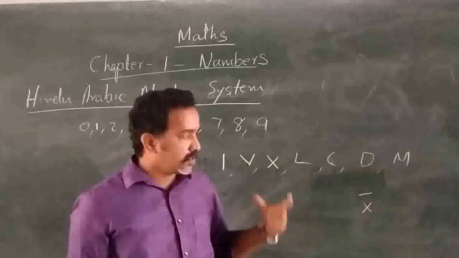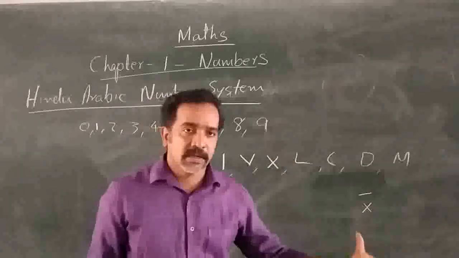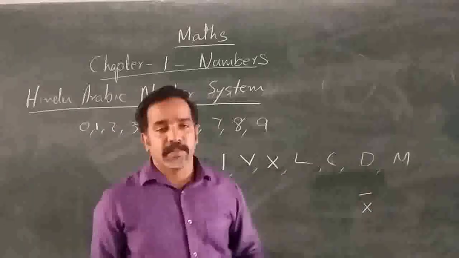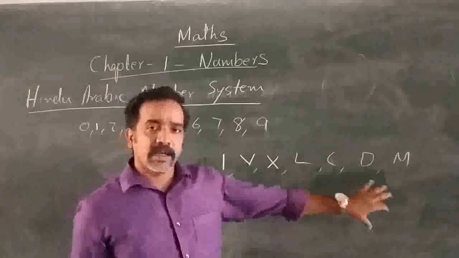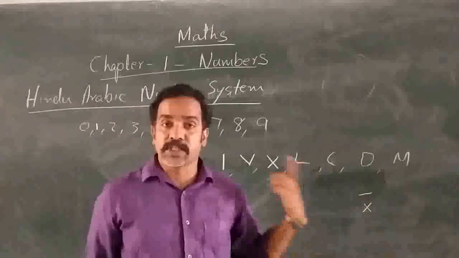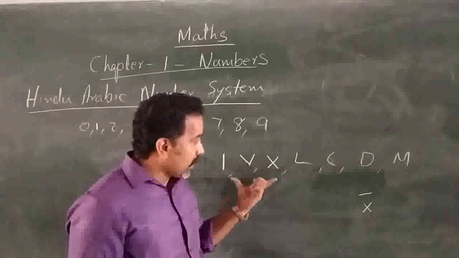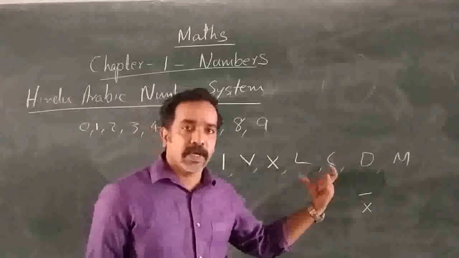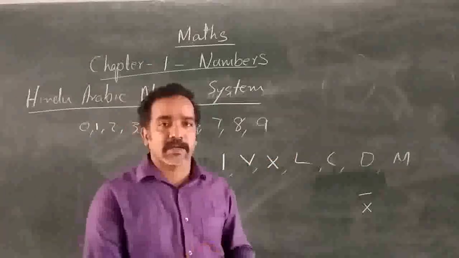7 symbols are used to create the number. But later it was found that it is very difficult to create a very big number using these symbols, because there are only 7 symbols and there is no place value system. In the Roman numeral system, the numbers are created by adding the values of the symbols used in that number, or sometimes subtracting also.